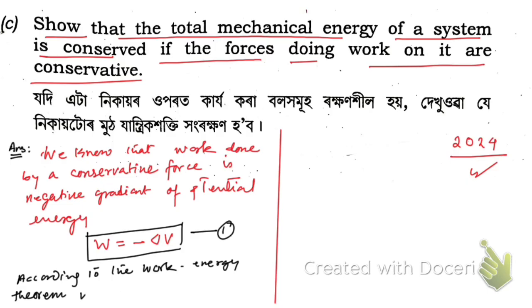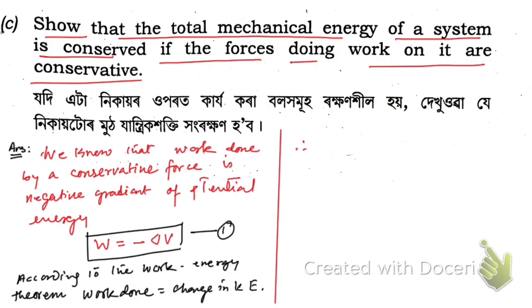Let me write, work done is equal to change in kinetic energy. So in exam, don't write only KE, write kinetic energy completely. Okay, so therefore we can write that work done W is equal to change in kinetic energy, del K. So now you see, this is equation number 2.